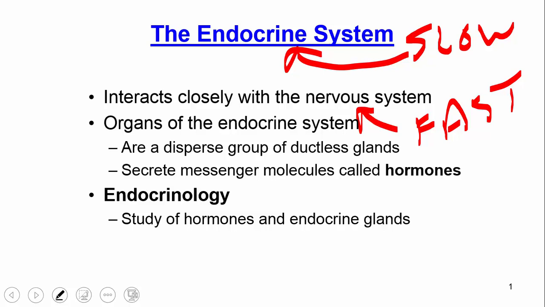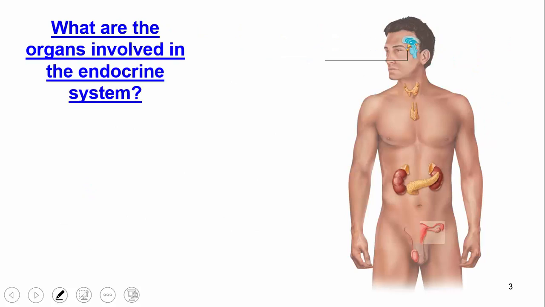Whenever we talk about endocrine, we're saying something released into the bloodstream. Remember, endocrine function is different than exocrine. Exocrine means that we have a duct, whereas endocrine means that we're talking about a ductless gland. And finally, if a physician studies the endocrine system, they study the field of endocrinology. Okay, so let's go ahead and get started here.